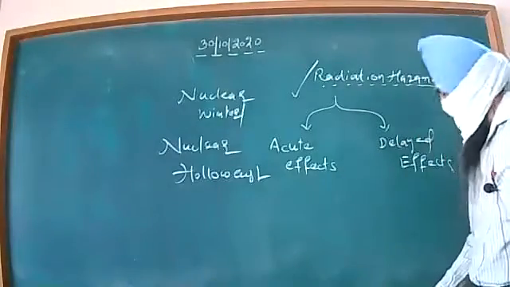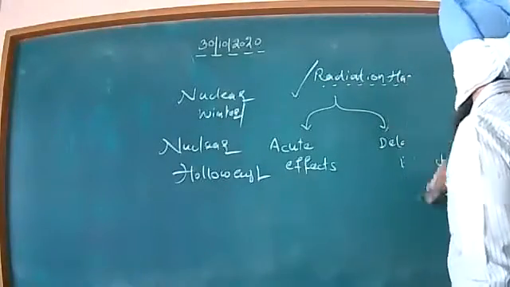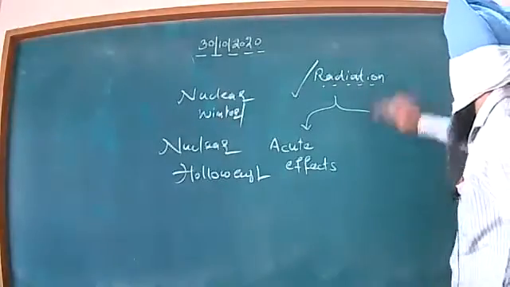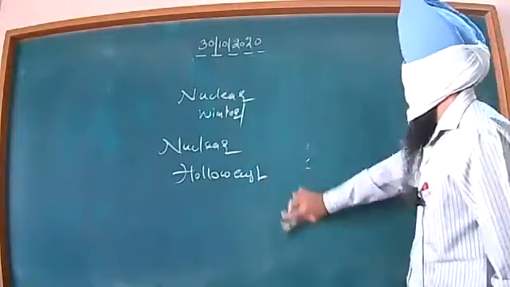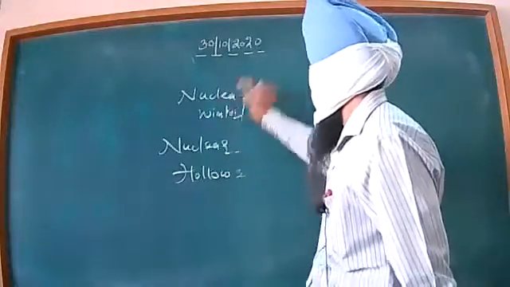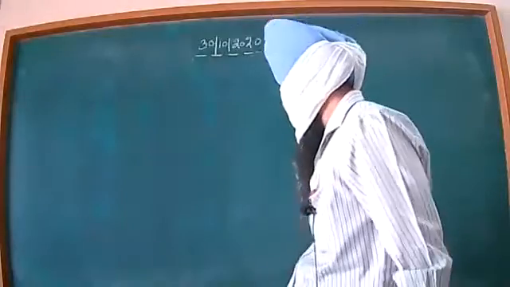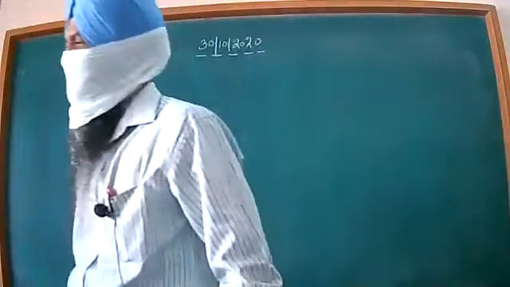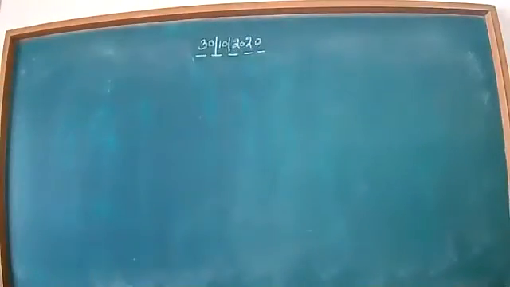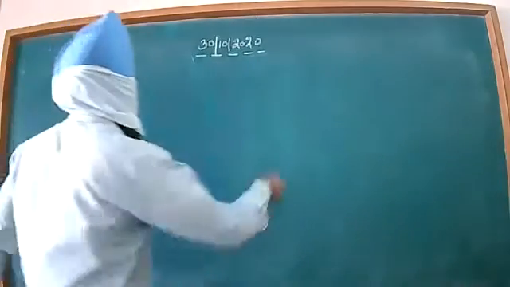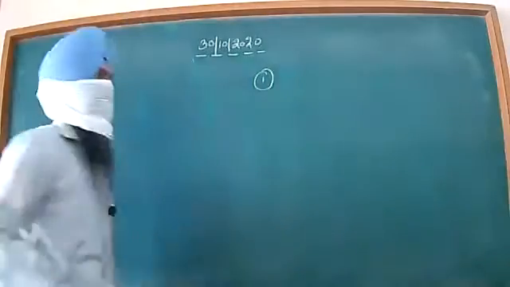Now, let me have a few numerical problems related to this chapter. I would rather suggest you to solve the numerical problems related to your NCERT book at your home. I will also be discussing those. I have a few numerical problems with me, the simplest of the simple, that I am going to write, beta. First problem with me is this, beta.